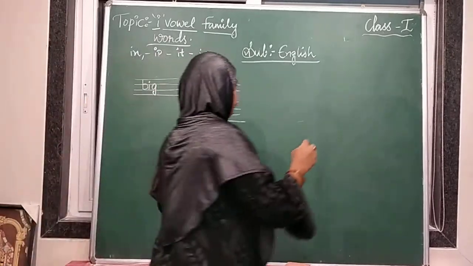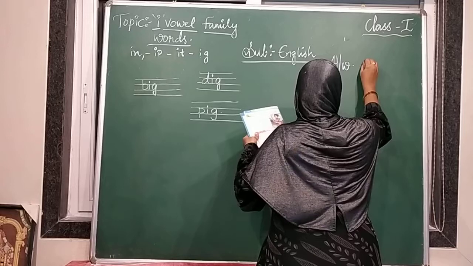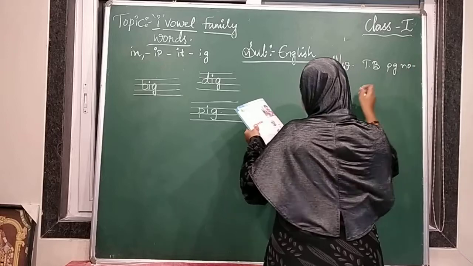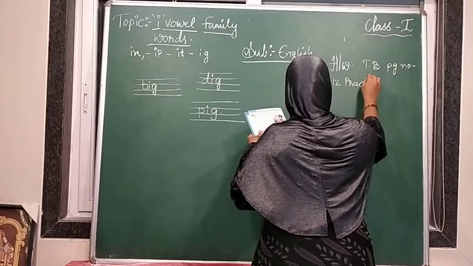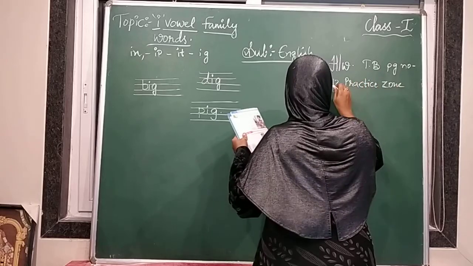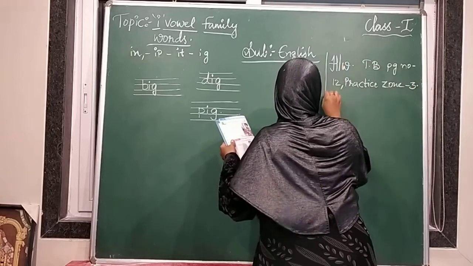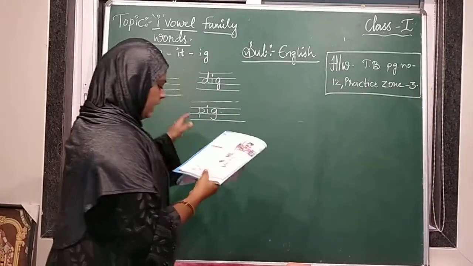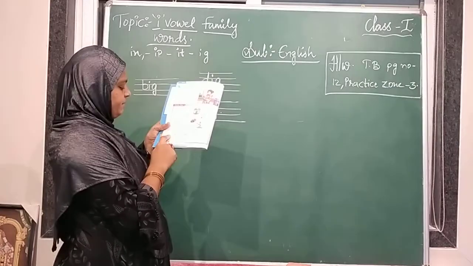So the homework I write here, so you will remember what the homework is. Homework is textbook, page number 12, practice zone 3. That is the homework for you. I have completed this one. Make the words by adding letters before each of the given word families.